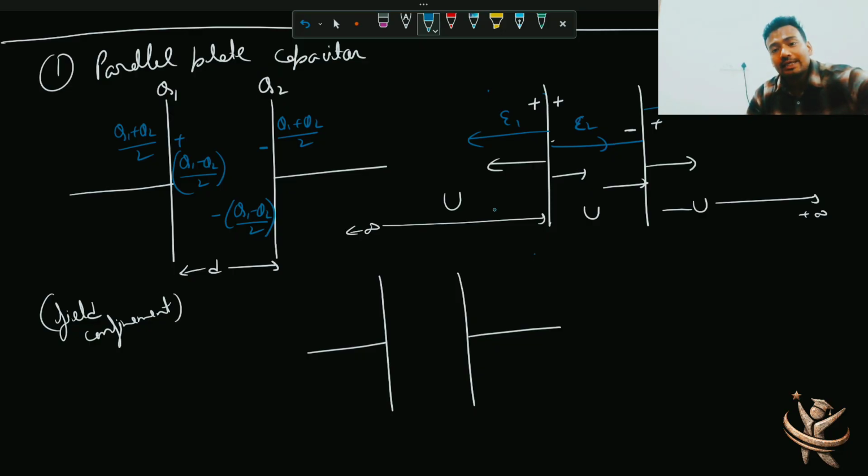Now, if I talk about E2, which is between the plates, it is confined. Basically, it is more aligned, because positive से निकलने वाली field line की tendency negative की तरफ होने की होती है. So basically, they will all move towards the negative part of the plate. So within this particular section between the plates, field lines are more confined. Basically, they are captured, or you can say they are remaining localized within the plates.